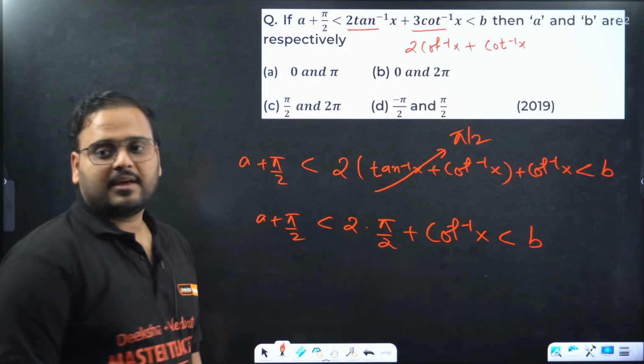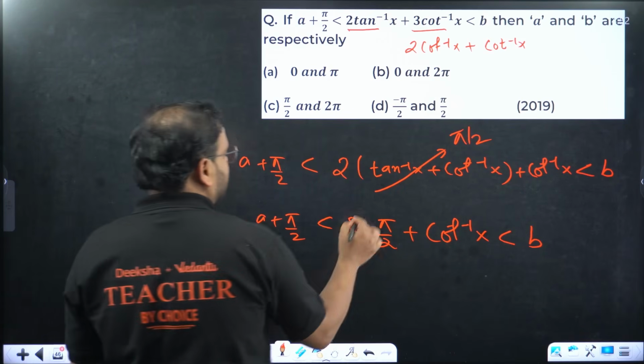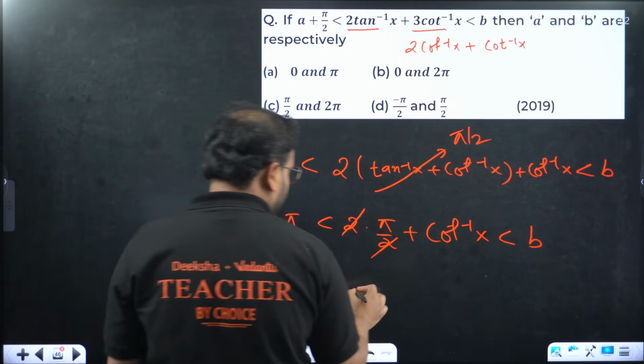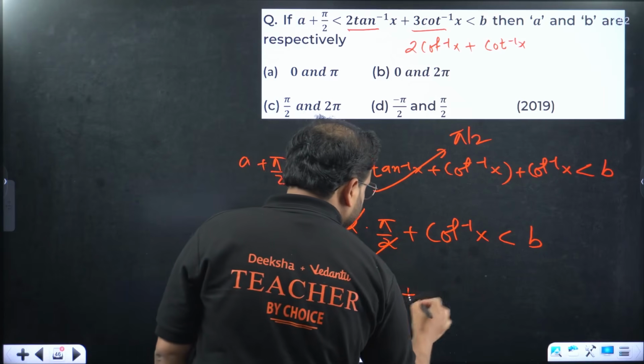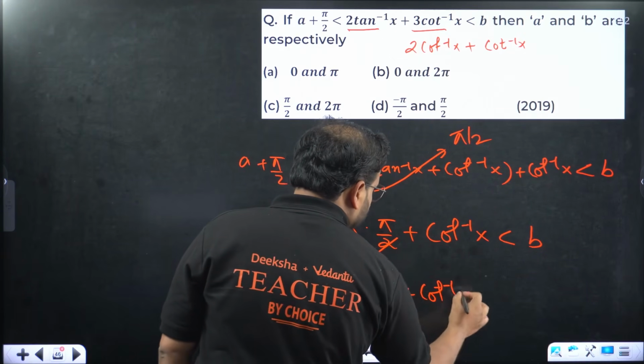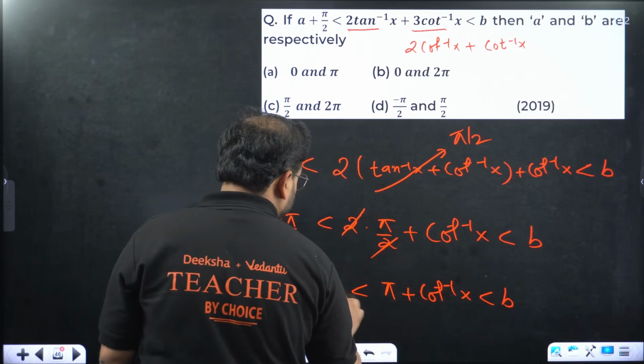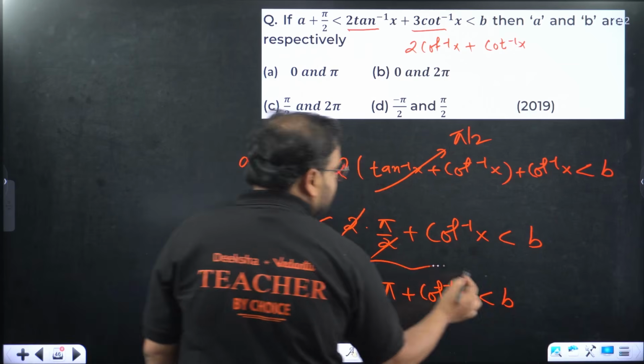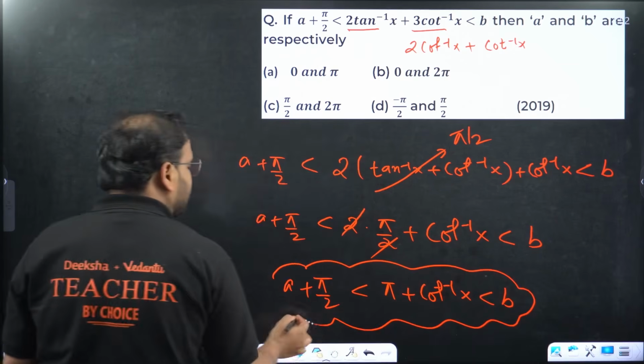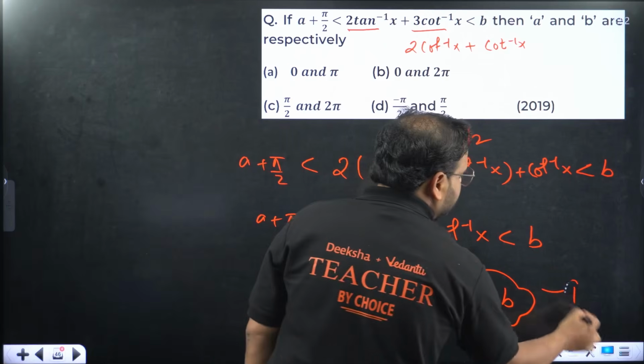This 2 and 2 will cancel, and I'm getting pi plus cot inverse of x between b and a plus pi by 2. This is my result to compare. Let's call this result number 1.